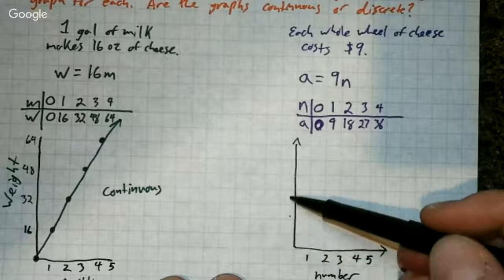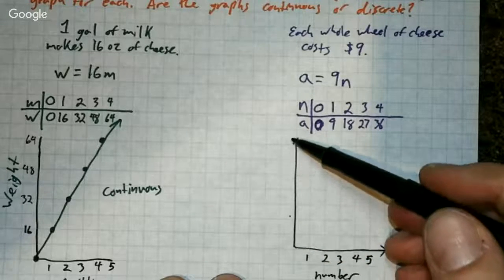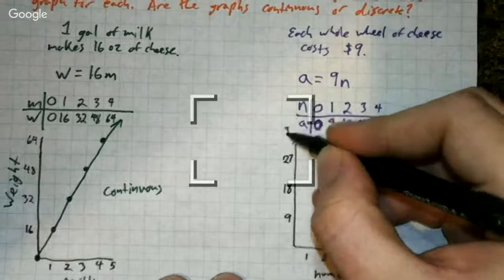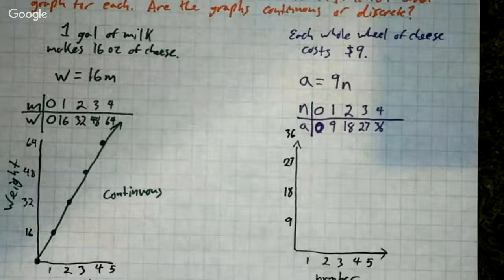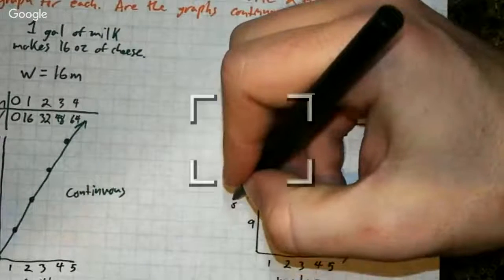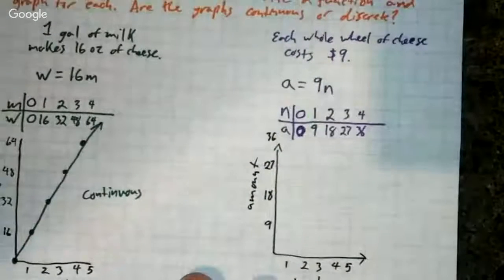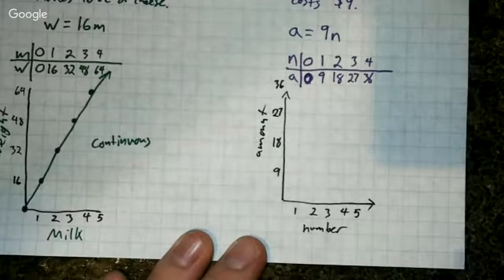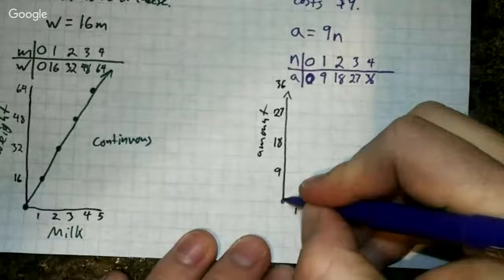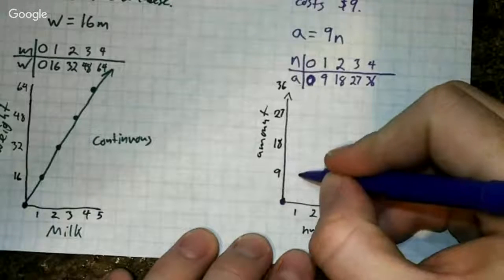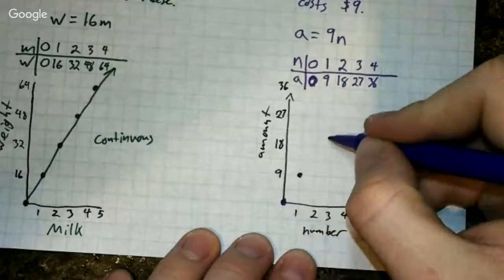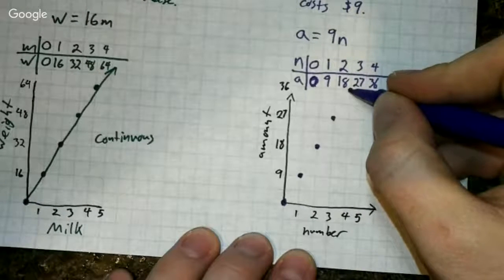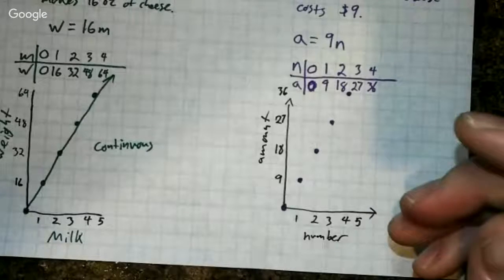And over here, I need to go up to 36. So let's see, 9, 18, 27. Do it this way. 9, 18, 27, 36 is going to be up there. And this is going to be the amount of money we're making. Okay? So let's go ahead and put on our numbers. 0 and 0, 1 and 9, 2 and 18, 3 and 27, 4 and 36, which is actually going to be right up there.